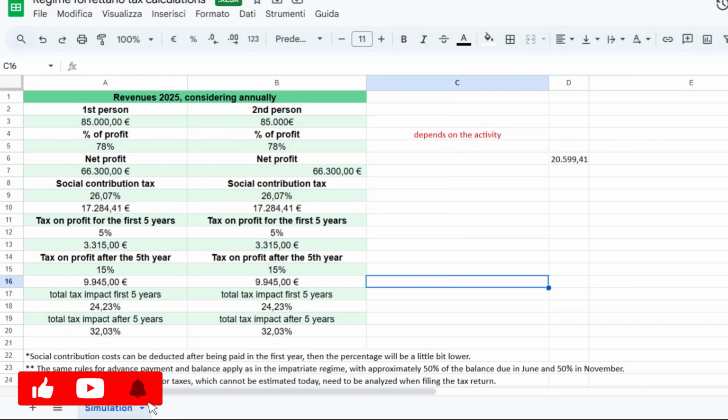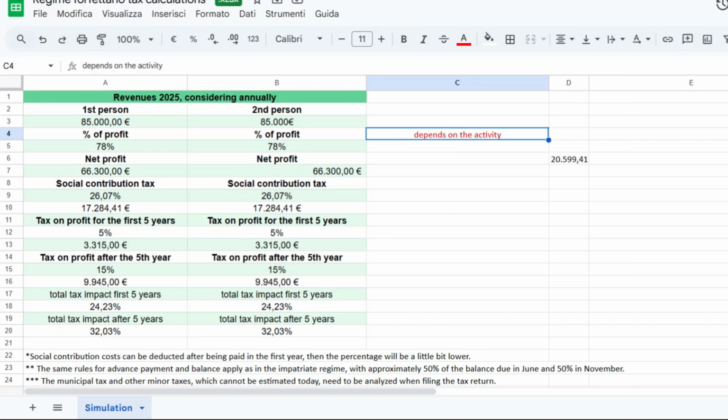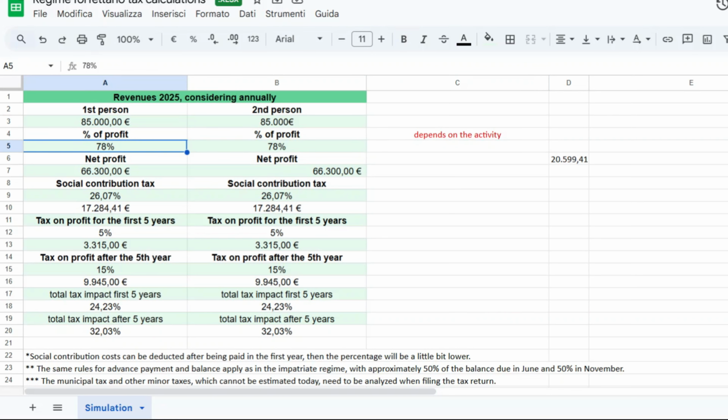What I wanted to share in this video is the logic of the calculation. So, as I said, suppose that we earn 85,000 euro per year. With this tax regime, as we said in other videos, you cannot deduct costs. So the only thing that you will have is a percentage of profit. What does it mean? The government assumes that your profit on top of your earnings is 78%. This 78% depends on the activity that you are doing.